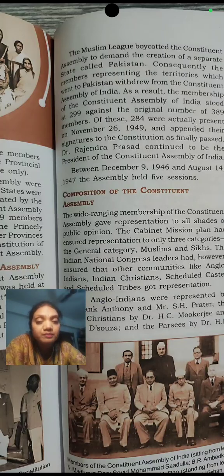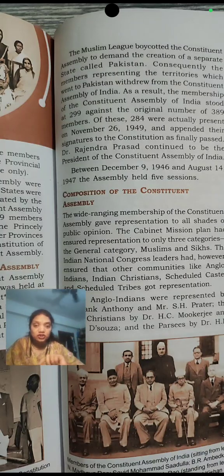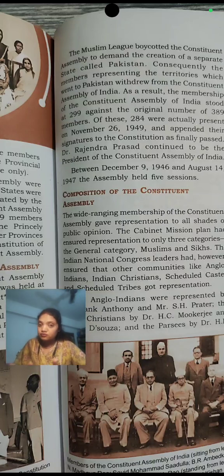And all those members gave their hand signatures. If you get the opportunity to see the original Constitution, everybody's signature is there. 284 signatures are there. I think the remaining people who were absent on that day would also have signed it. Then in total 299 signatures are there in our Constitution.